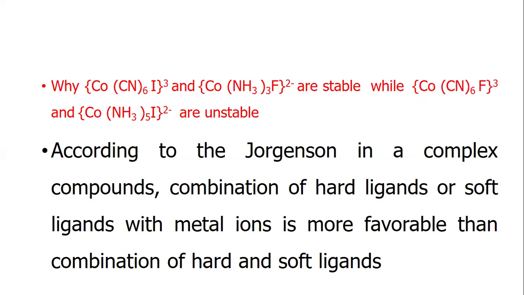Why are cobalt hexaammine and cobalt triamino fluoride stable, while cobalt hexacyano iodide and cobalt pentaammine iodide are unstable? According to Jorgensen, in complex compounds, the combination of hard ligands or of soft ligands with the metal ion is more favorable than the combination of hard and soft ligands.